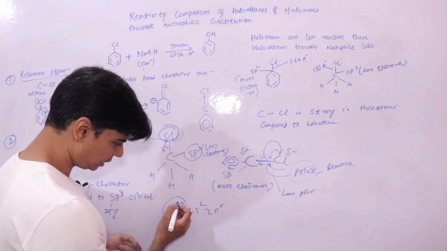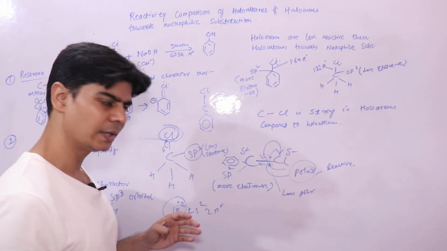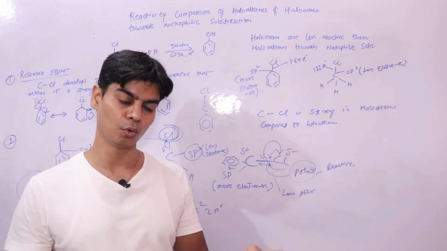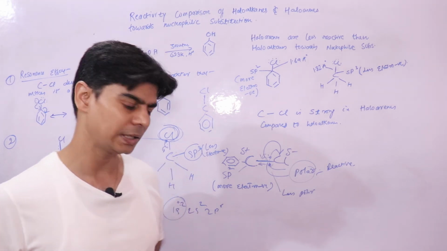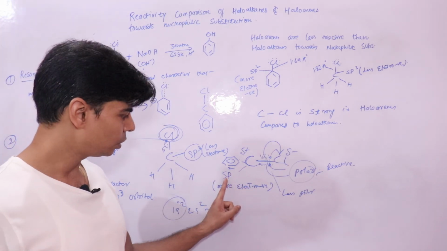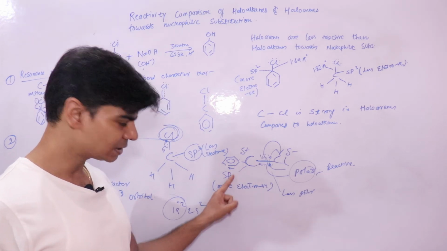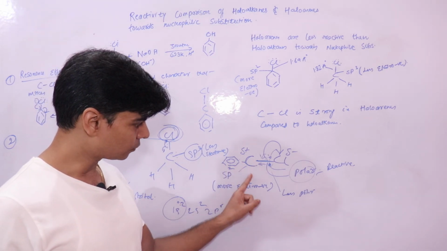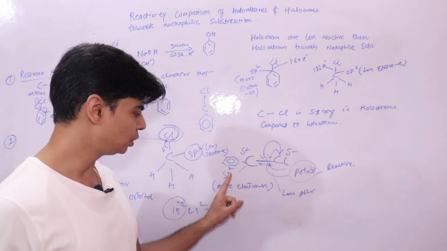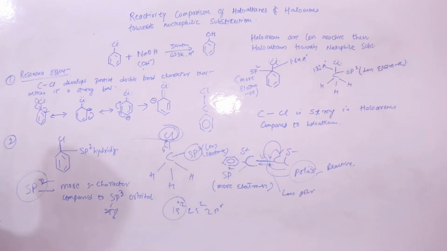Since the electrons in the s orbital are closer to the nucleus, they are more tightly attracted by the nucleus. So more s character means the electrons in the s orbital would be more strongly attracted. So here also, due to this more s character, the electronegativity of carbon is higher, because it is able to attract this electron more towards itself. I hope this is clear, right?